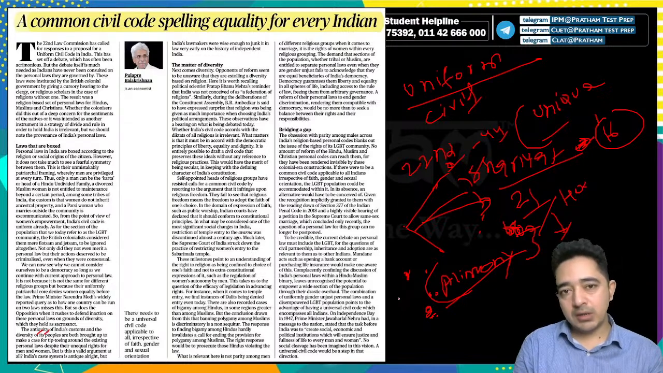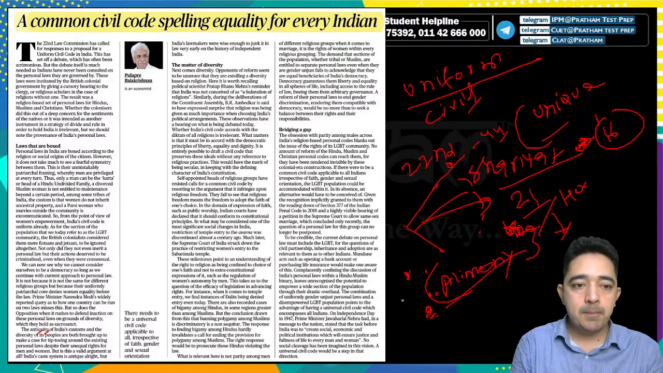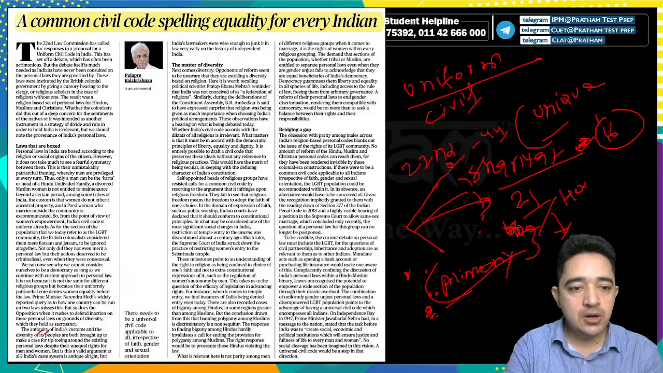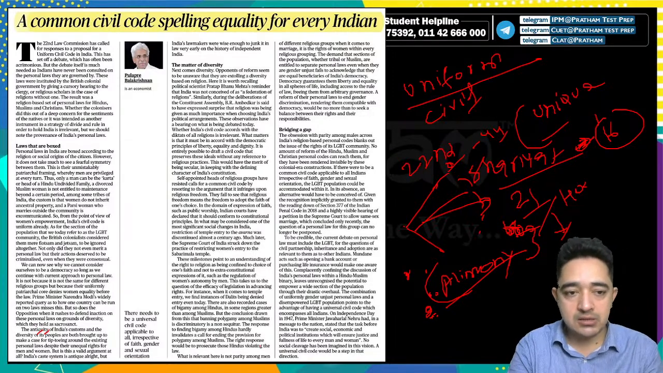In my opinion, it is not because the code is the same for different religious groups, but because of their uniformity, the patriarchal code denies women equality before the law. And PM Modi's recently, widely reported query as to how one country can be run on two laws misses this. So does the opposition, when it rushes to defend inaction on these personal laws on the ground of diversity, which they hold as sacrosanct.